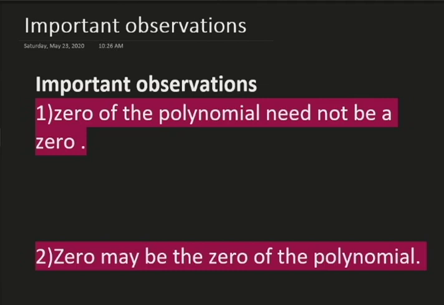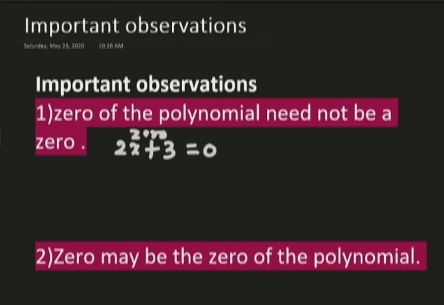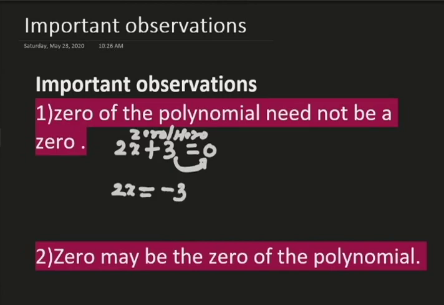If you solve 2x plus 3 is equal to 0, it is already equated to 0. Now we have to find its 0, I mean the hero we have to find here. To find the hero, we solve: 2x is equal to minus 3, x is equal to minus 3 by 2. So its 0 is minus 3 by 2.